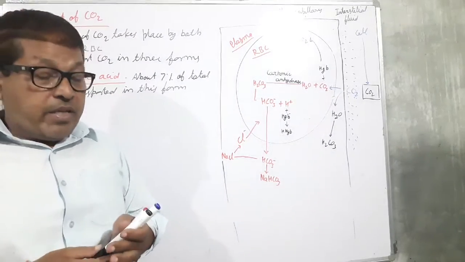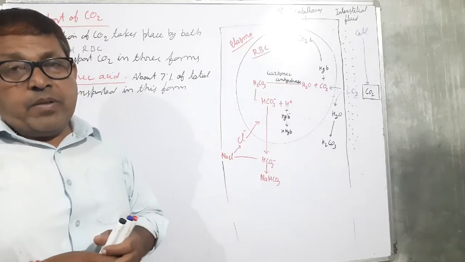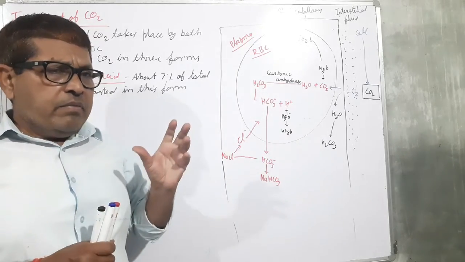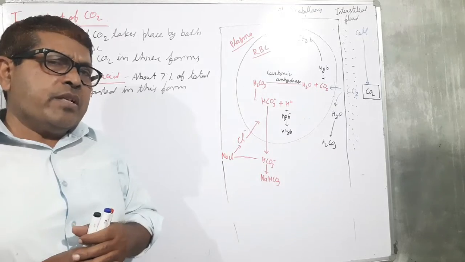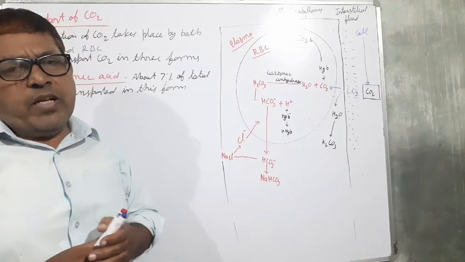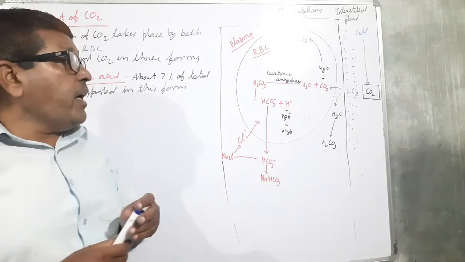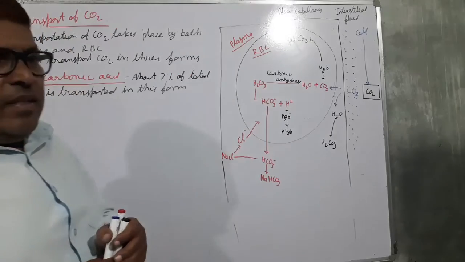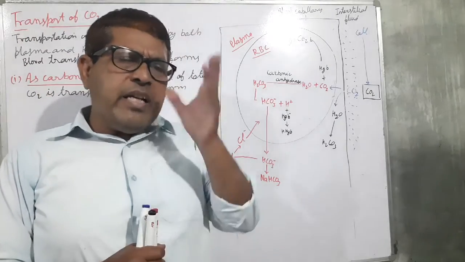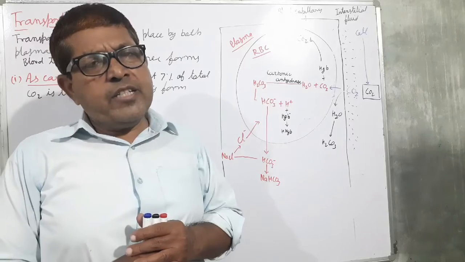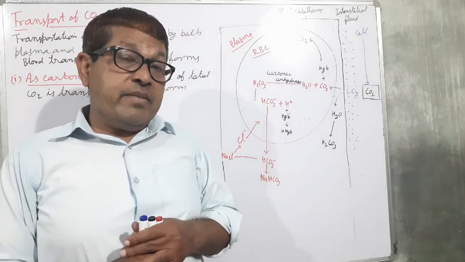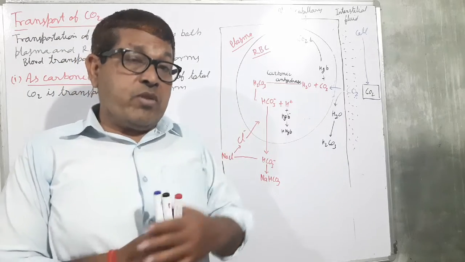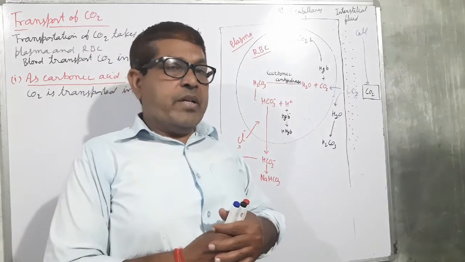They dissolve inside the plasma. For the formation of carbonic acid, there is need of an enzyme, carbonic anhydrase. Plasma contains a very little amount of carbonic anhydrase, while RBC contains a huge amount of carbonic anhydrase.